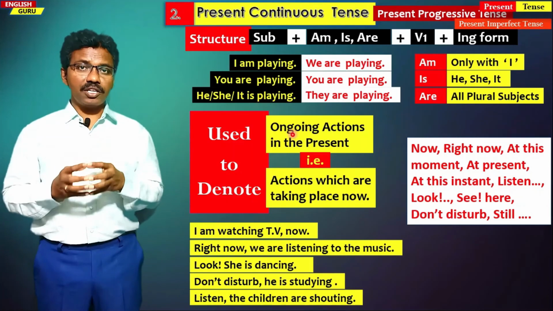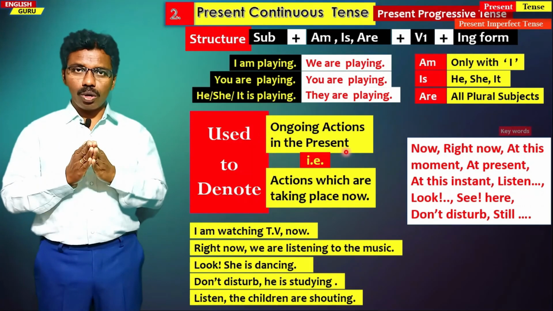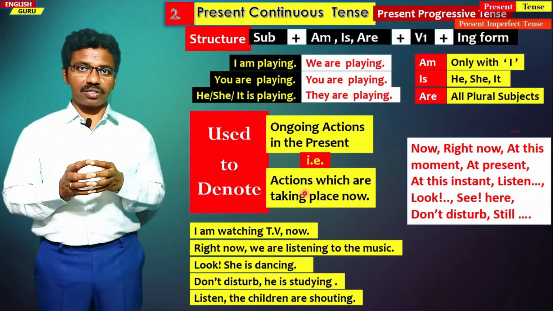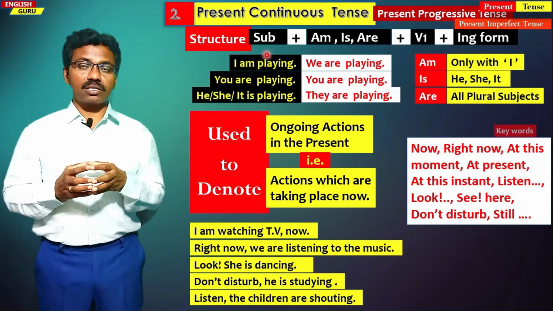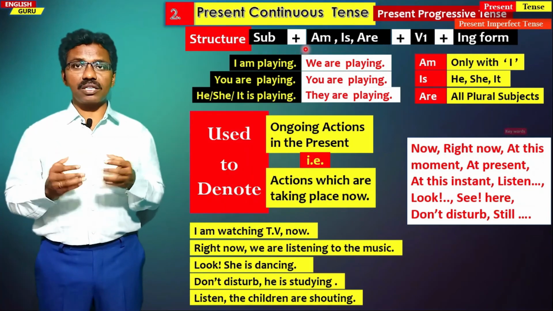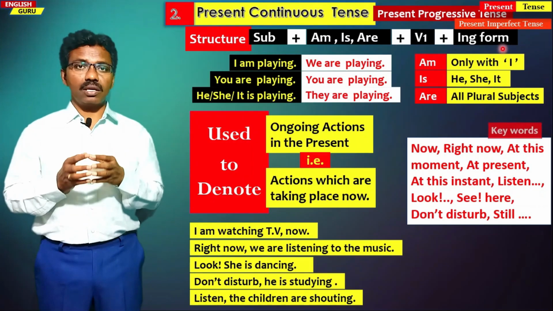So present continuous tense is used to talk about all ongoing actions, the actions which are happening at the time of speaking. The structure is very simple. It has a subject, am, is, are plus verb 1 plus ing form.